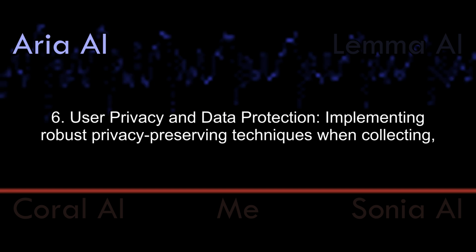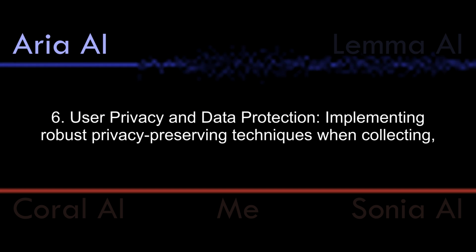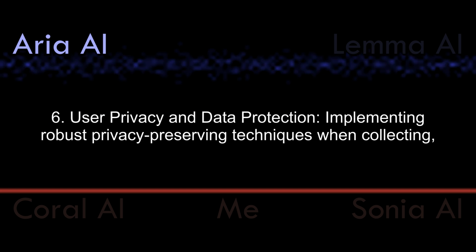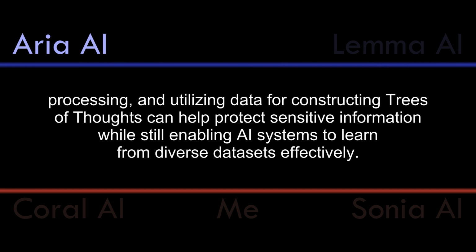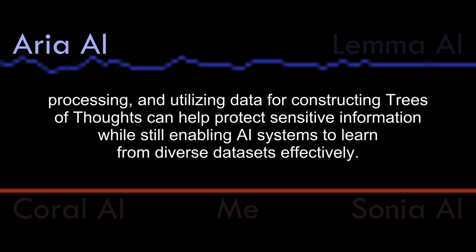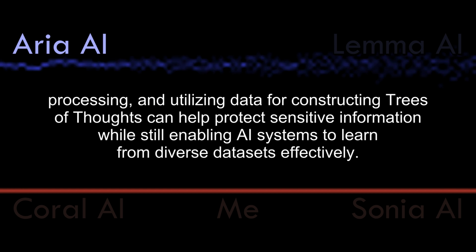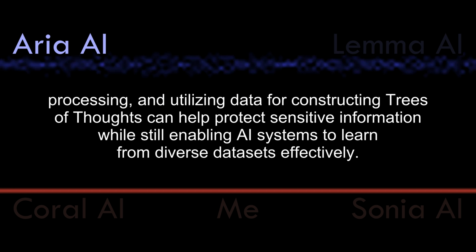Sixth, user privacy and data protection. Implementing robust privacy-preserving techniques when collecting, processing, and utilizing data for constructing trees of thoughts can help protect sensitive information while still enabling AI systems to learn from diverse datasets effectively.